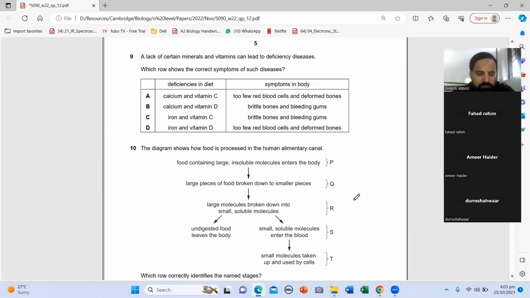When you have brittle, weak bones, it's calcium and vitamin D. And when you don't have iron, you have low hemoglobin. So delta, because iron deficiency leads to anemia and vitamin D deficiency leads to weakness.